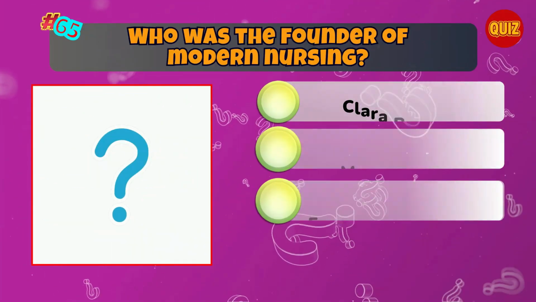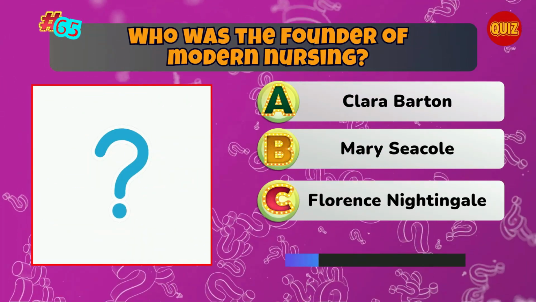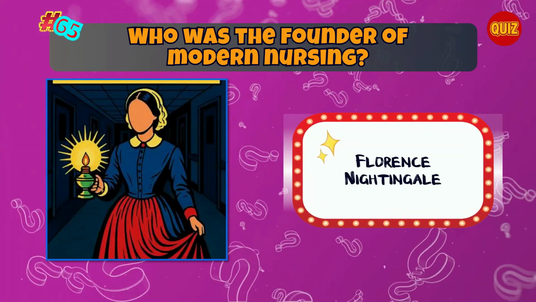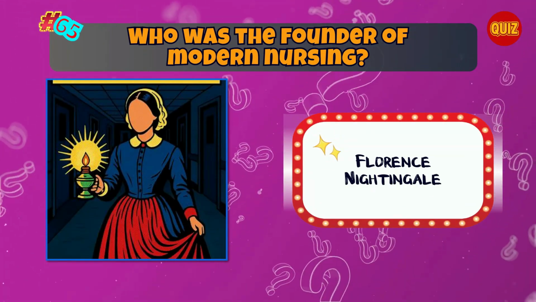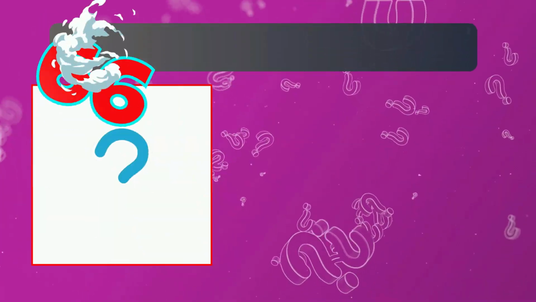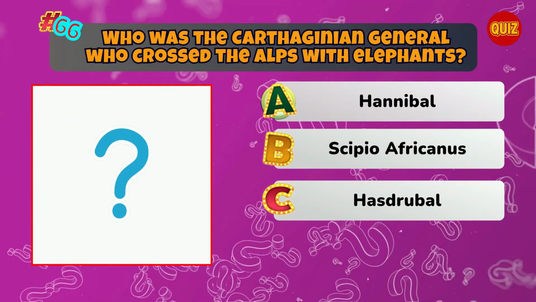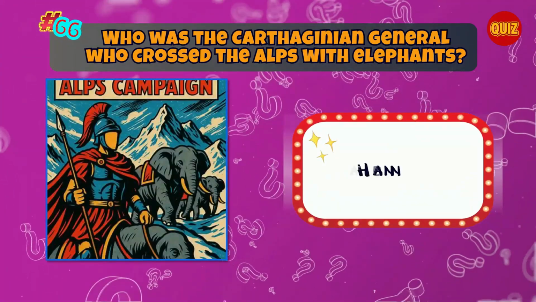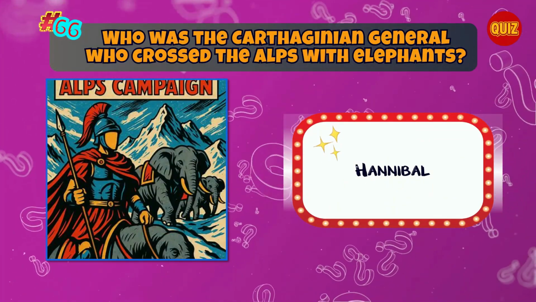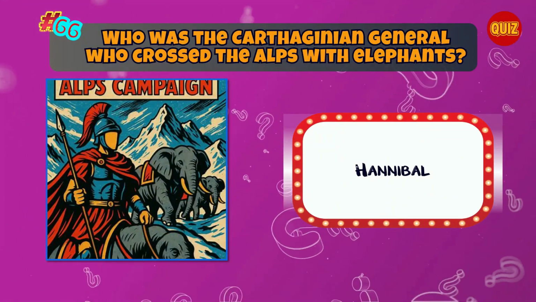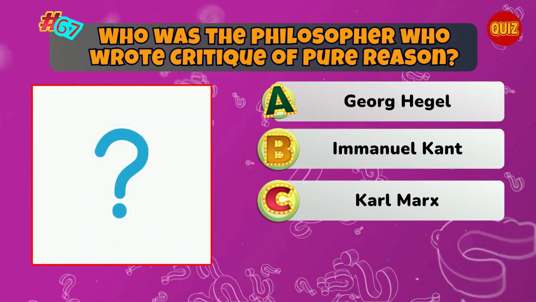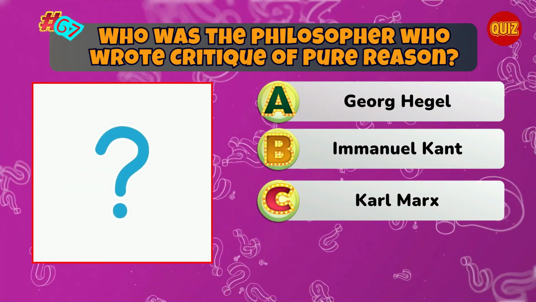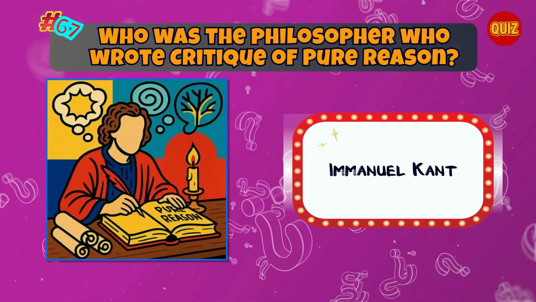Who was the founder of modern nursing? Correct. Florence Nightingale. Who was the Carthaginian general who crossed the Alps with elephants? Correct. Hannibal. Who was the philosopher who wrote Critique of Pure Reason? Correct. Immanuel Kant.